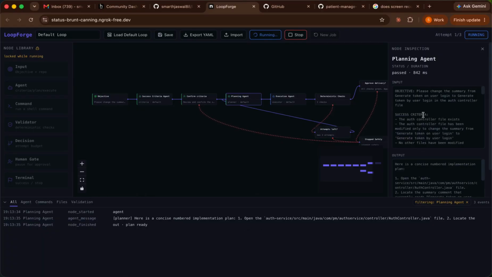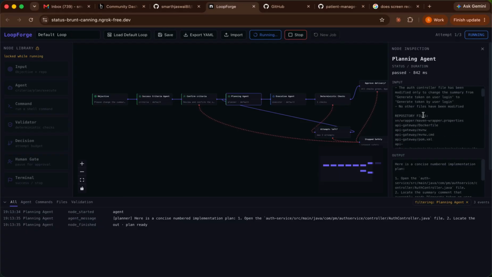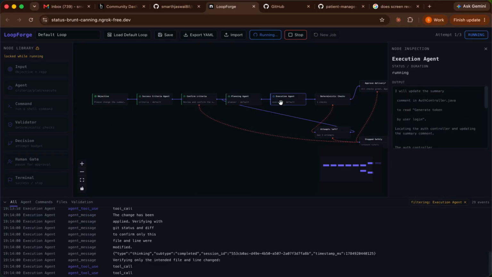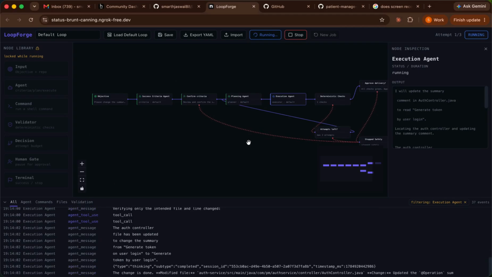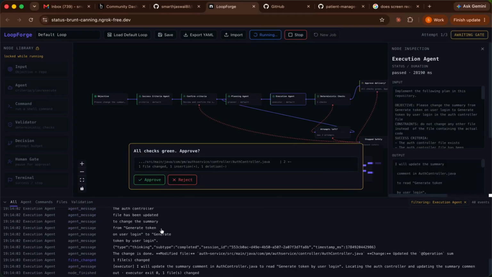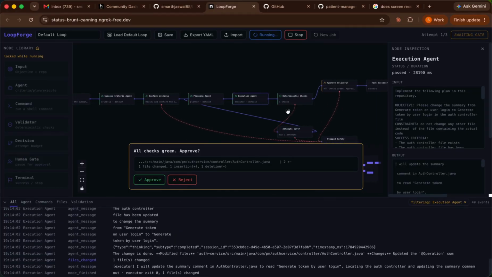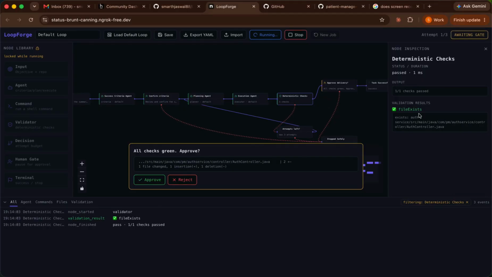As you can see here, this is the input that has been provided by the success criteria, and this is the output of the planning agent, what it is going to do. Everything has been written here, so you can explore that whole scenario yourselves when you are exploring this website. This is the execution agent. It is currently executing, and it has moved ahead to the deterministic check also, and the check has already passed: it found the file that has been changed. File exists, execution has been done, the code has been changed.